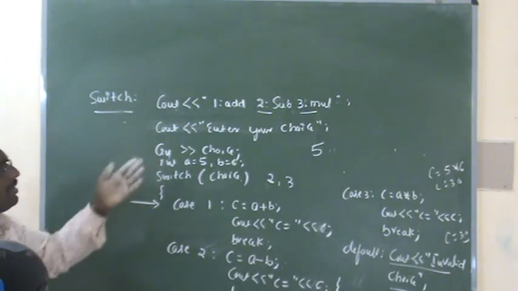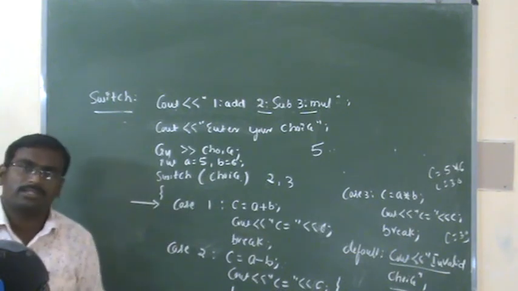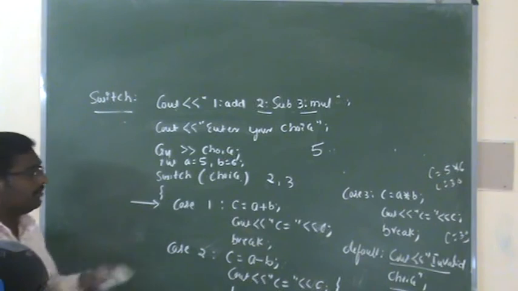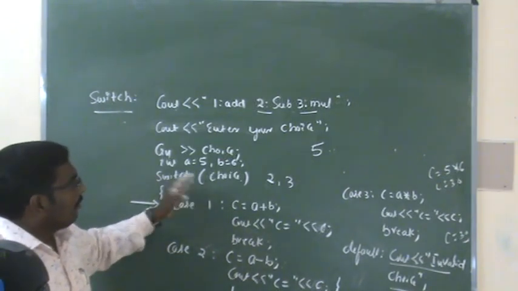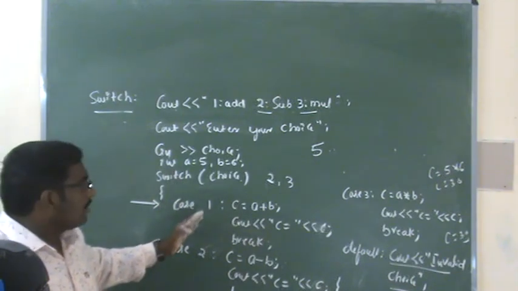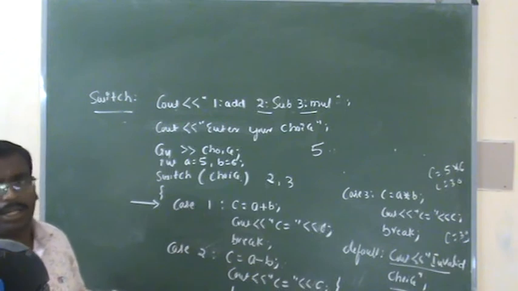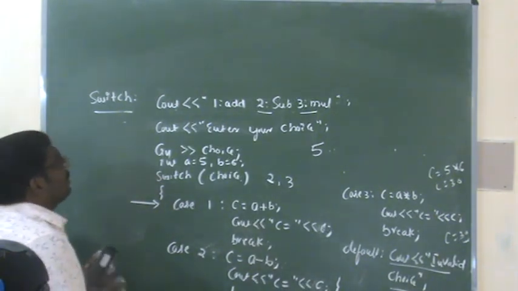According to this example we are given 3 choices. Out of these 3 choices we can choose any one choice as input. Whichever choice we choose, according to that choice the corresponding statement will be executed. So this is regarding the switch.